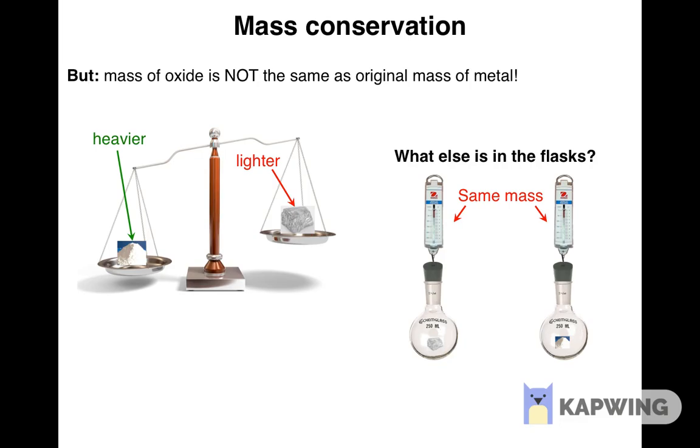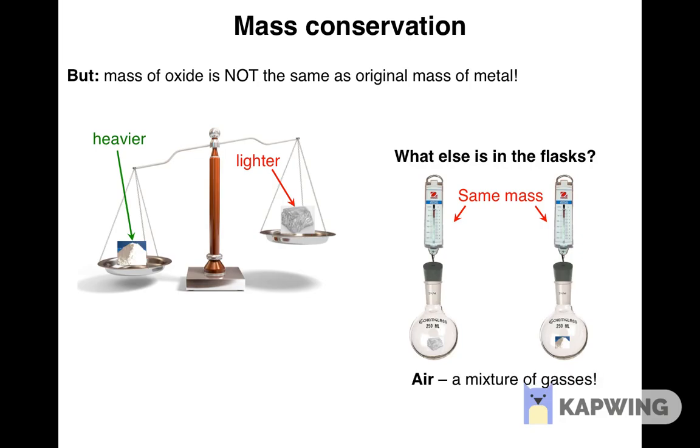Therefore, if the mass of the closed flask with its contents before and after forming the oxide is the same, but the mass of the oxide that we got is greater than the mass of the metal that we put into the flask, it means that the mass of whatever else is inside the flask at the end of the experiment must be smaller than the mass of whatever else was inside the flask at the beginning of the experiment. So what apart from the metal was inside the flask at the beginning of the experiment?